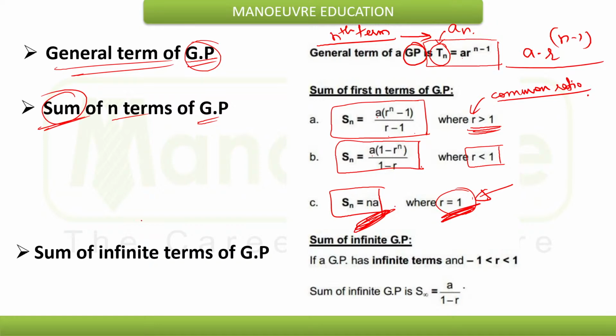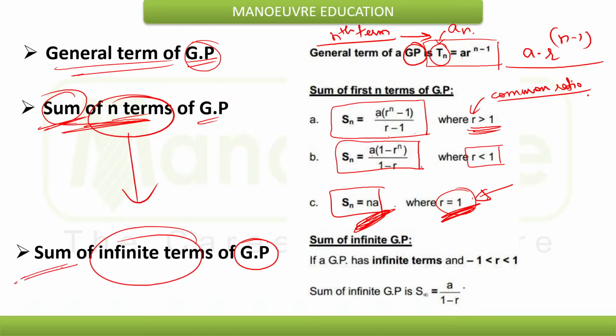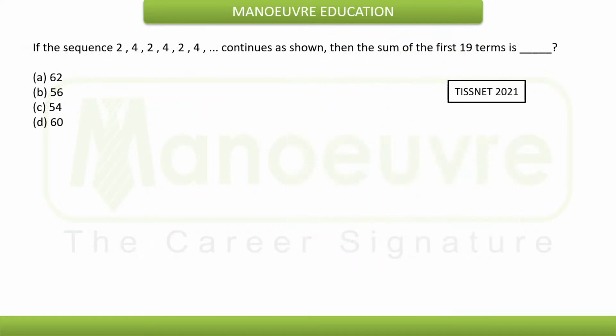But along with that, in GP, along with the sum of n terms, you also have the sum of infinite terms. And sum of infinite terms in GP is given by sum of infinity equals A upon 1 minus r, where the value of r lies between minus 1 and 1, within that range. With this knowledge at the basic level, we can move on to solving this example which was asked in the TISSNET exam 2021.